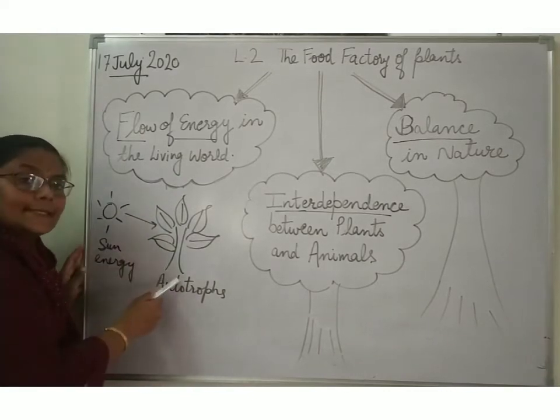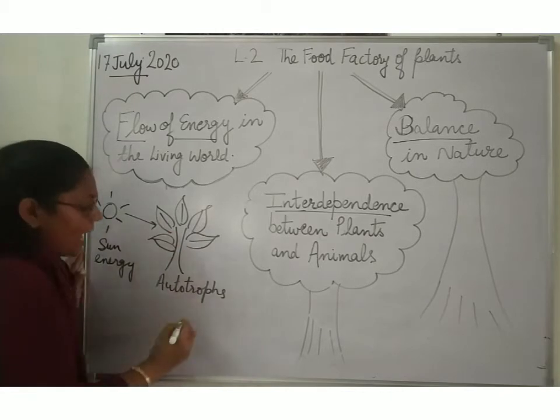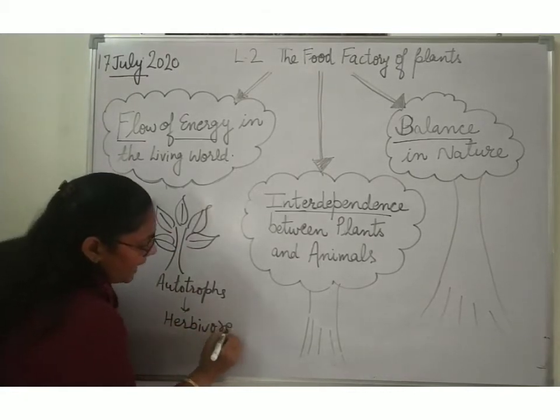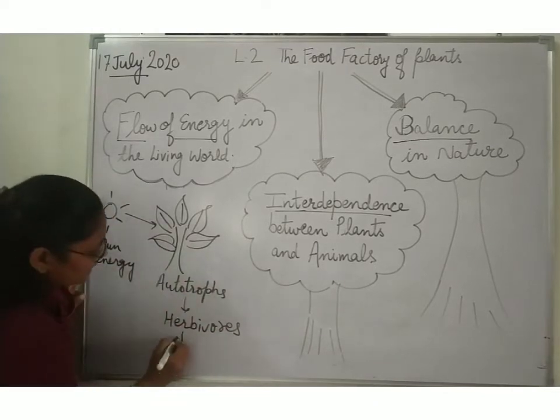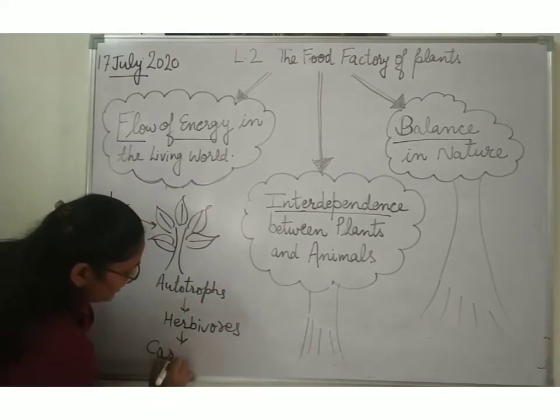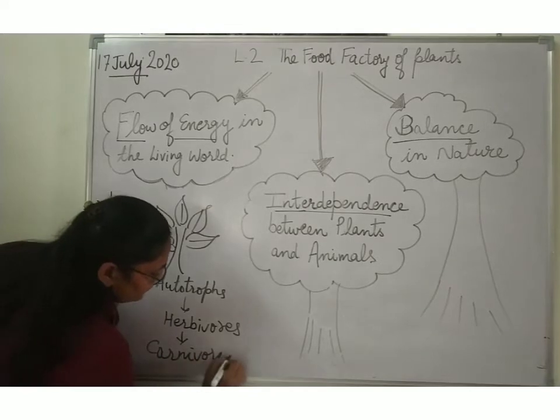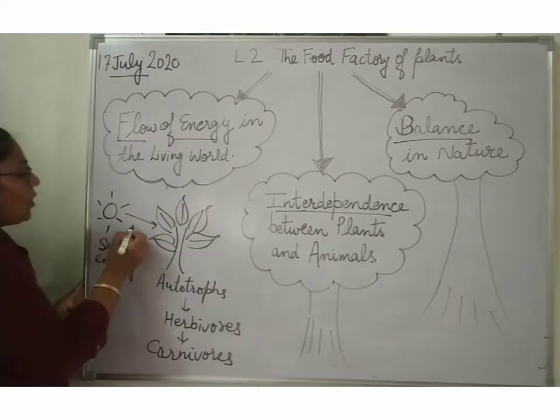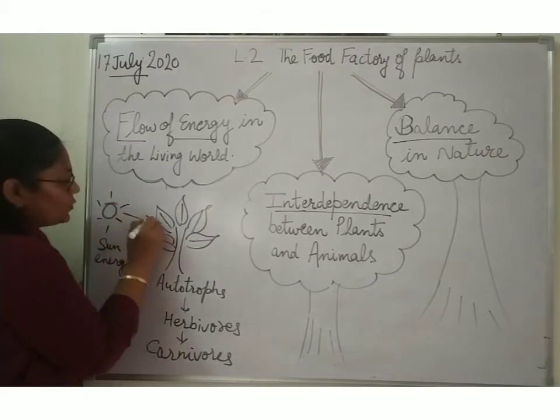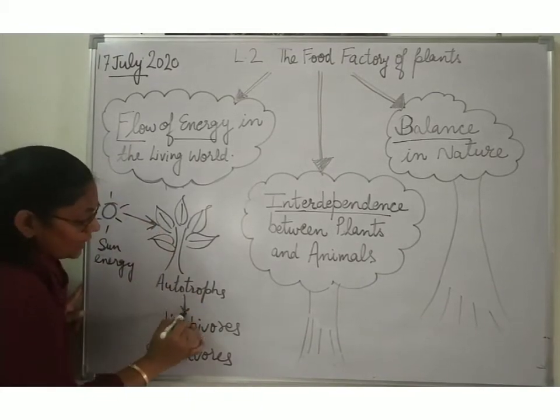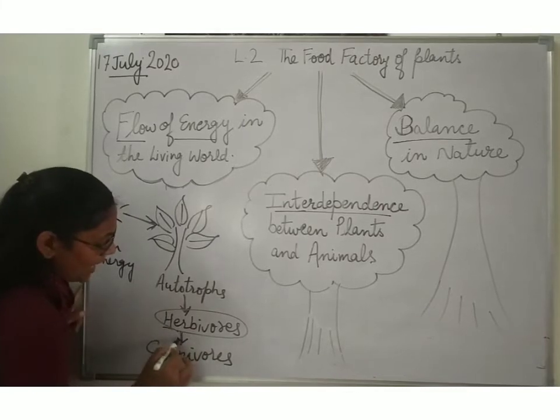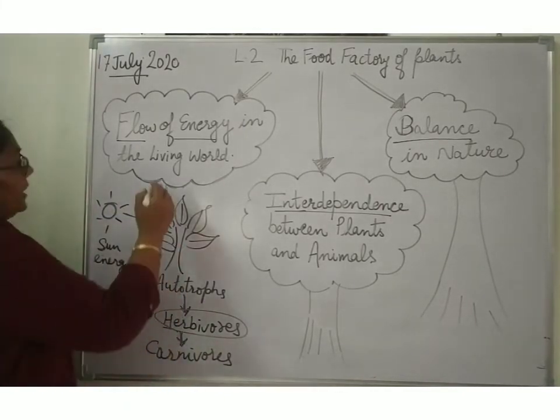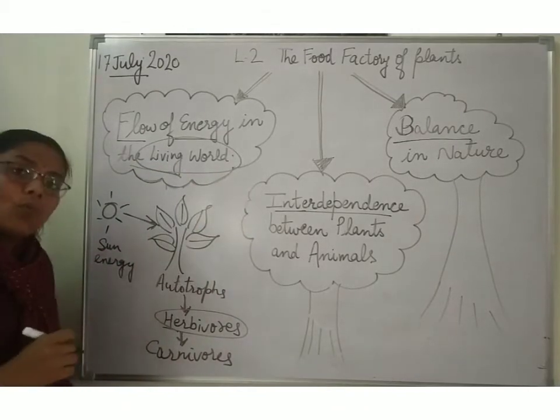They are getting sunlight. These plants are eaten up by the herbivores, and herbivores are consumed by carnivores. So just like this, the flow of sun energy is going towards the plants, then to the herbivores, and then to the carnivores. So such is the flow of energy in the living world.